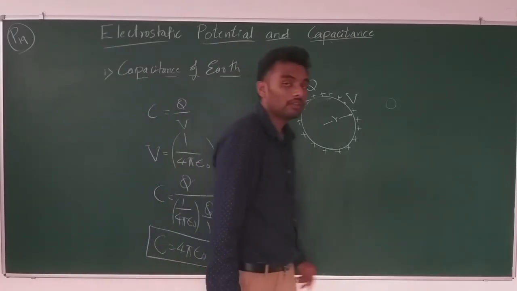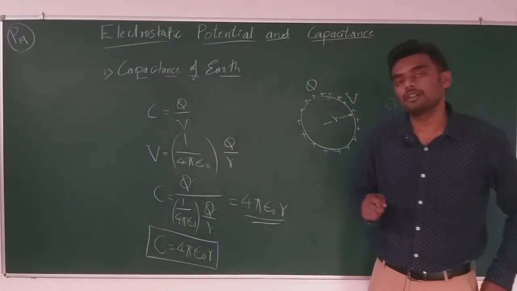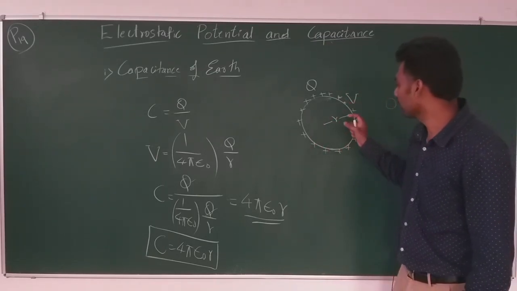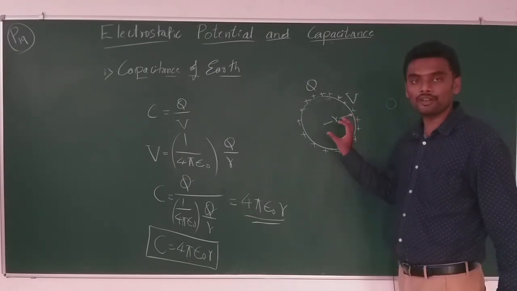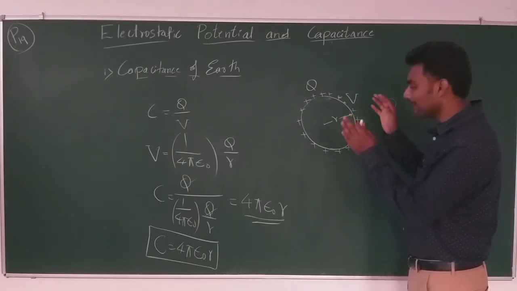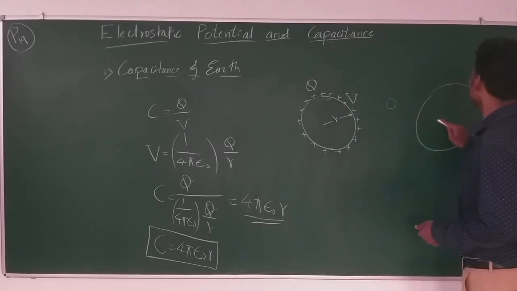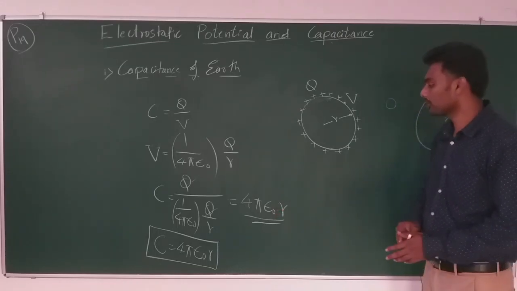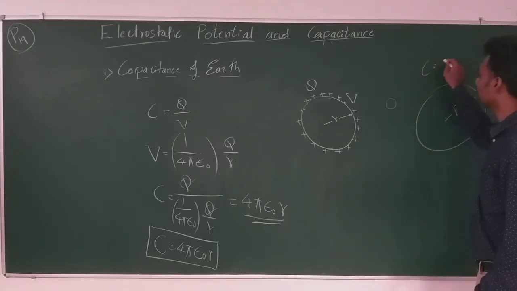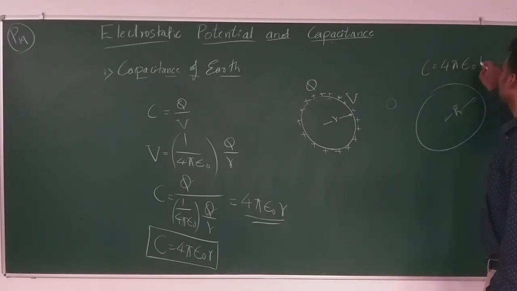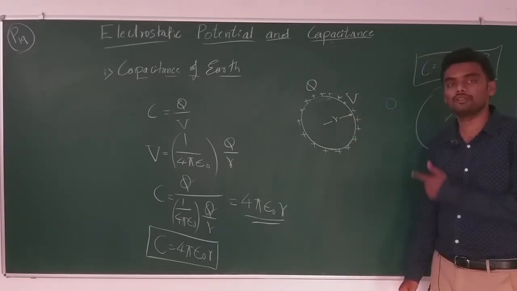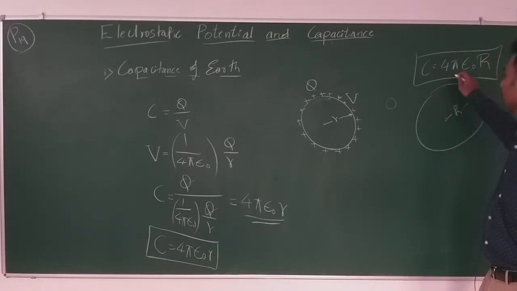Now, if you want the same expression to be written for Earth, then the replacement of this R should be done with the capital R. The radius of the Earth is taken as capital R. So, when we write the expression for capacitance of Earth, we write C is equal to 4 pi epsilon naught capital R. This is the expression for capacitance of the Earth.